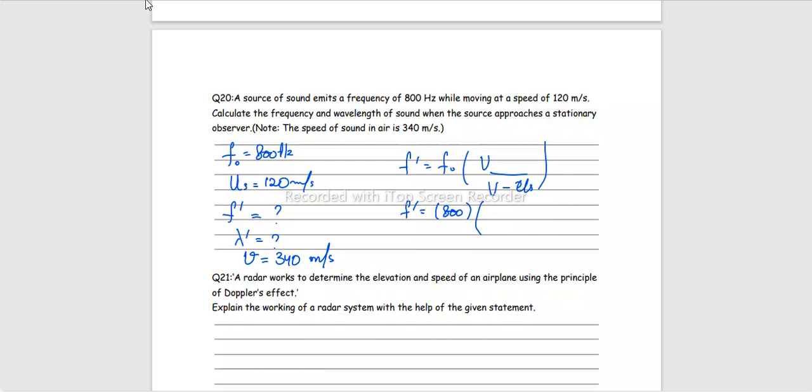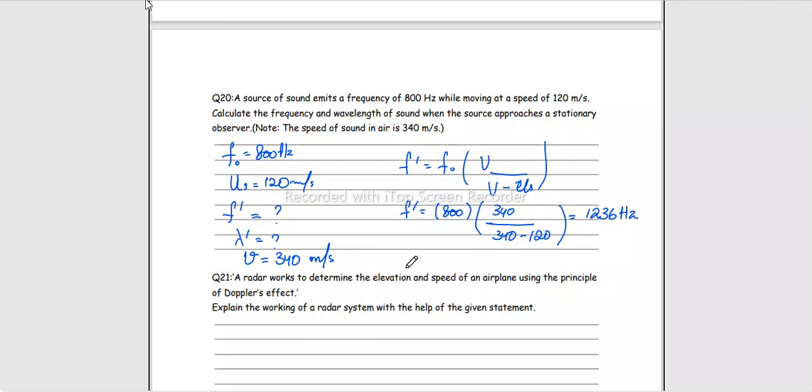And because this source is approaching the stationary observer, as we have just read, in the denominator we'll keep the minus sign: 340 over 340 minus 120. Put in these values in your calculator and you'll get to know that the shifted frequency is 1236 Hertz.